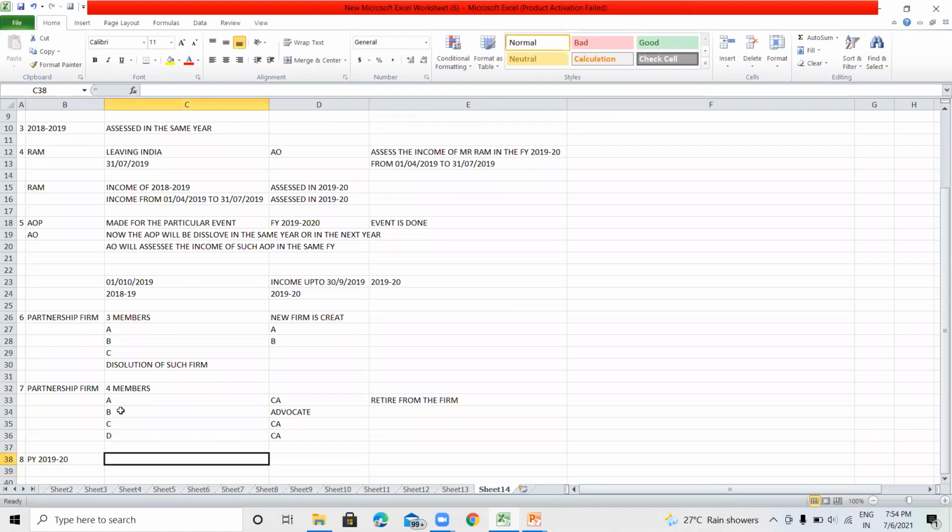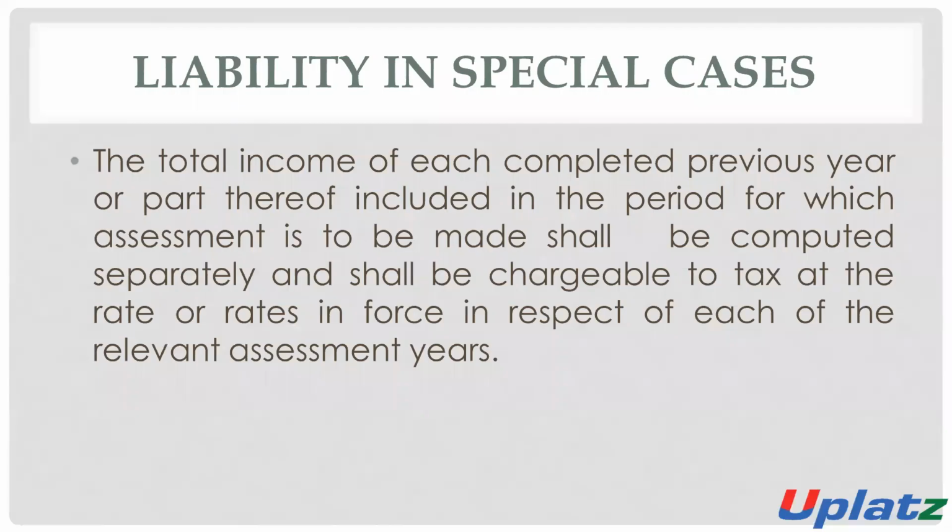2019-20 and for the part year 2020-21. Means he is leaving India, just like in this situation. For both of the years, separate assessment shall be made.